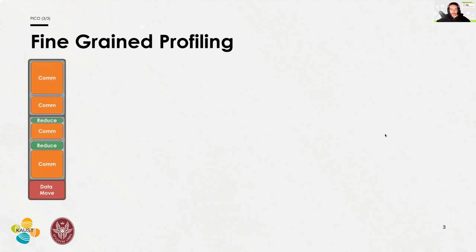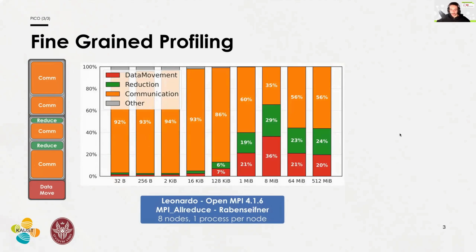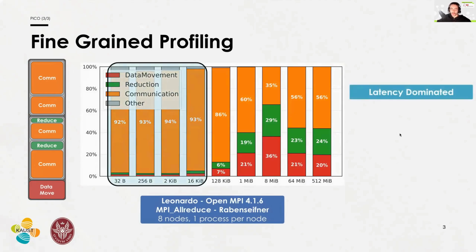Now let's say that we want to understand how much of this collective is spent in communication and how much in reduction or data movement to and from temporary buffers. So we instrument it with libpico, and what we get is this graph. We can see that at the beginning we have a very latency-dominated scenario in which communication is the overall majority of the collective runtime.